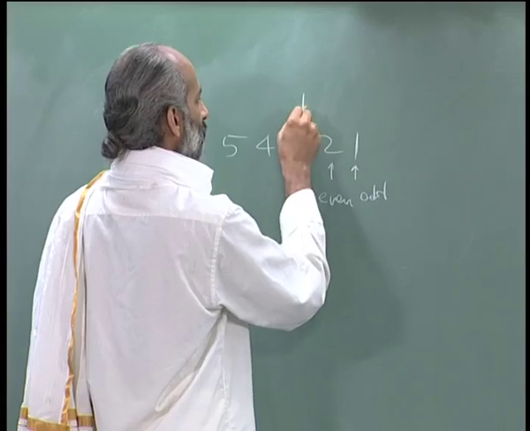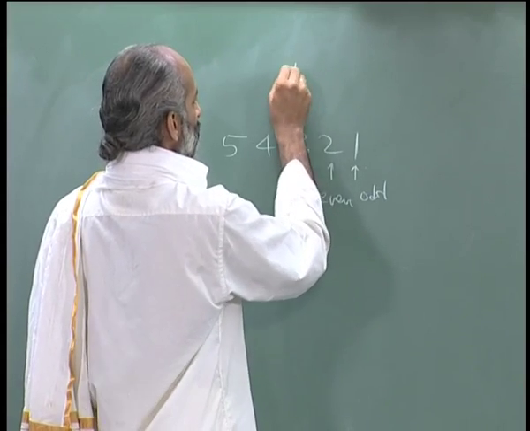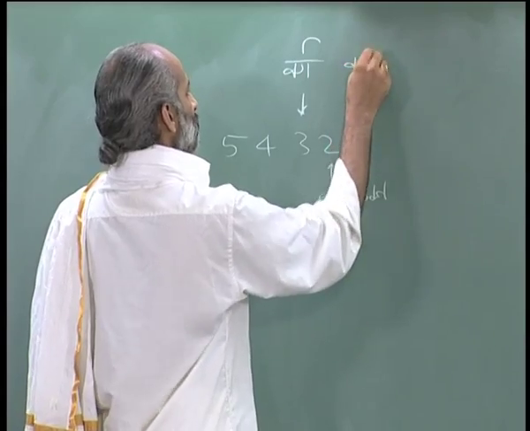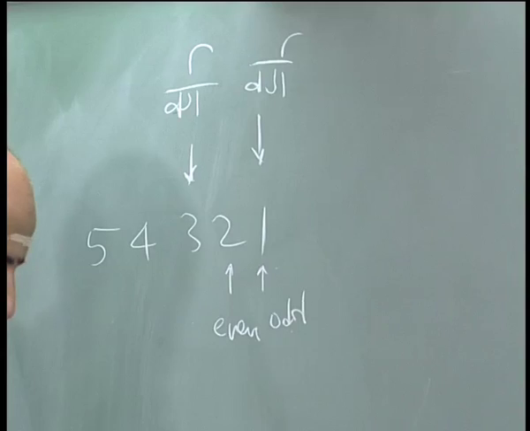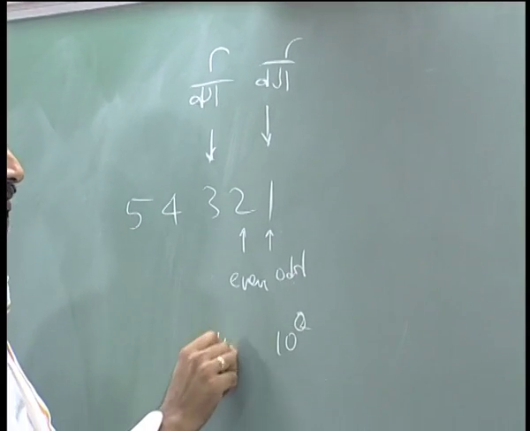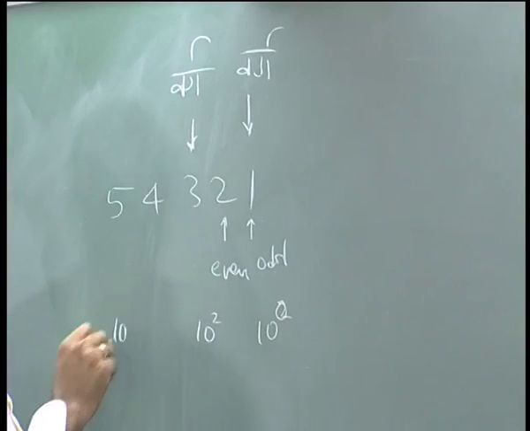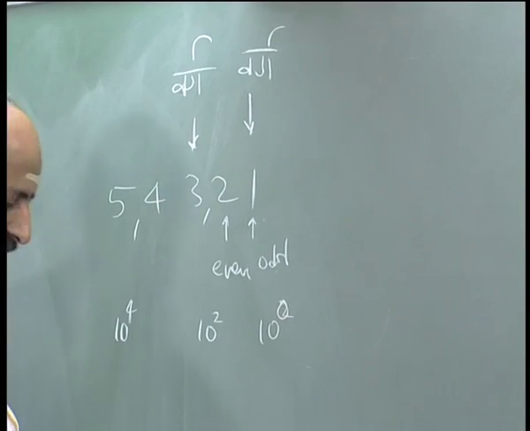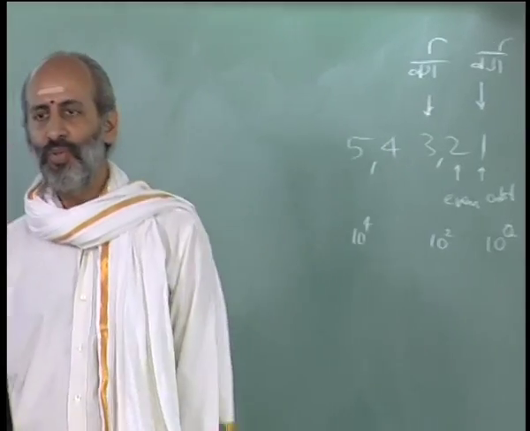All the odd places are referred to as varga, and all the even places are referred to as avarga. This is basically from the fact that this is 10 to the power of 0, 10 to the power of 2, 10 to the power of 4 and so on. So, basically this has to be divided into 2, one is varga part, the other is avarga part.